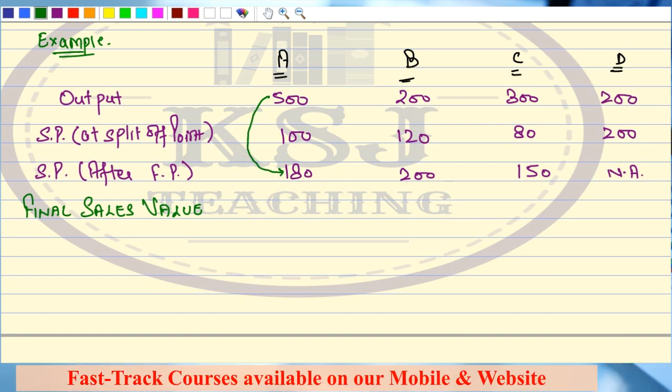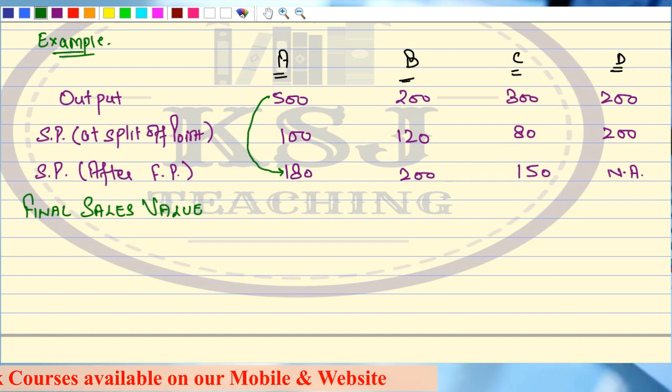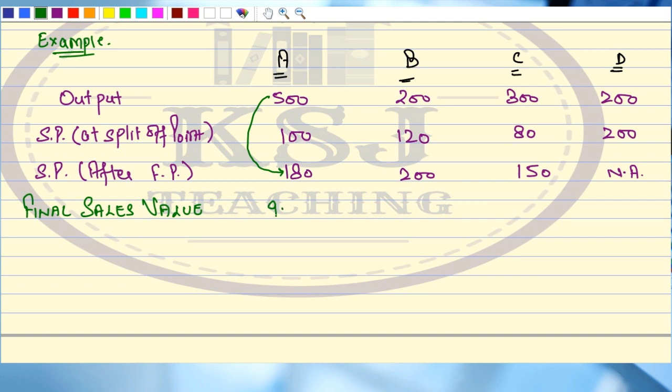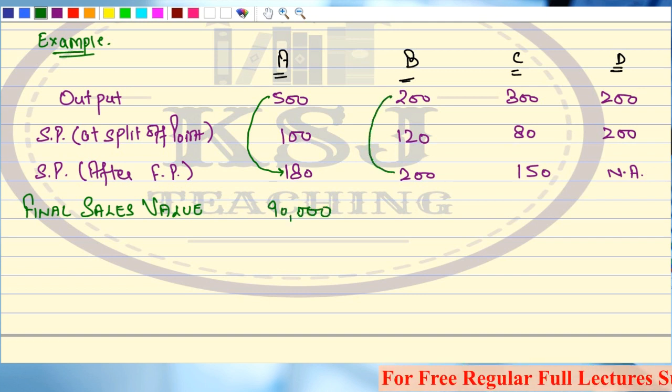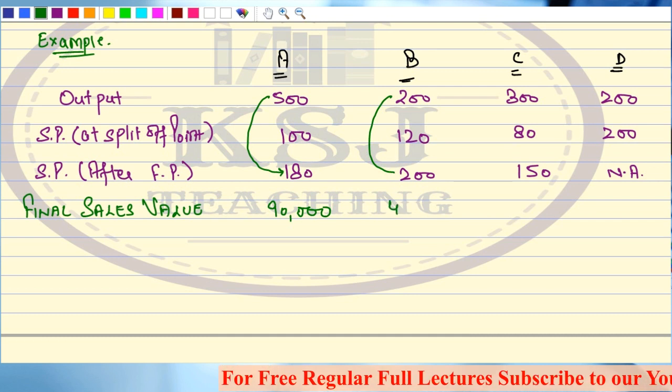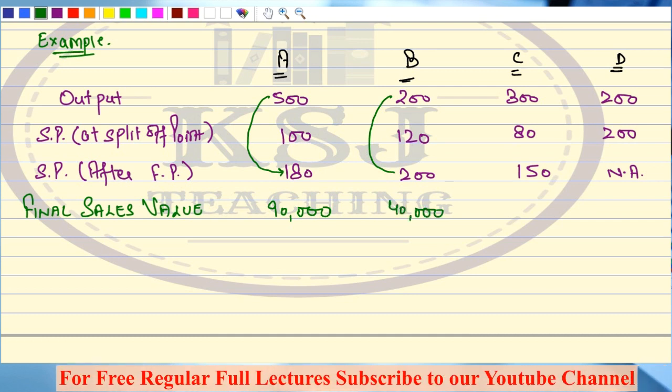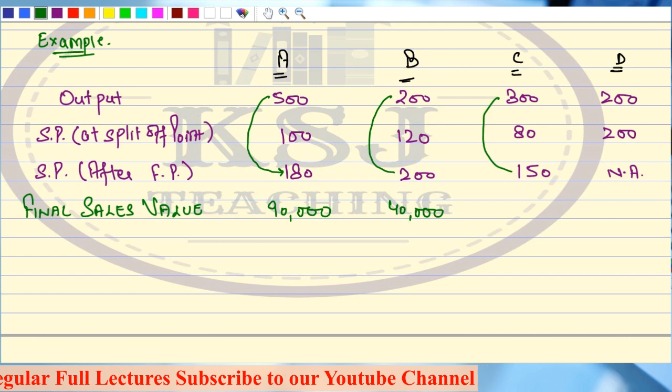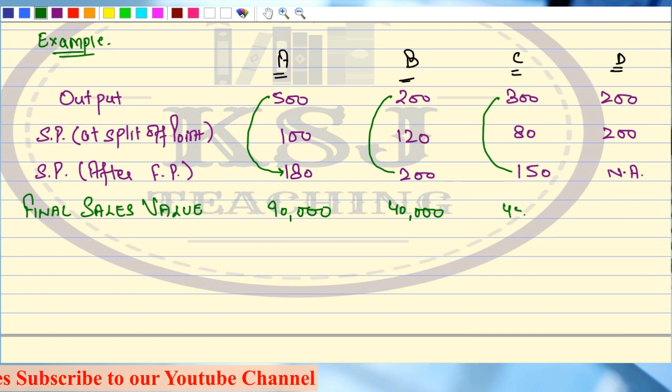That will give me the final sales value, the sales value after incurring the further processing cost. So this comes to 90,000. In case of B, 200 multiplied by 200, that will give me 40,000. After that, 300 multiplied by 150, this will give me 45,000.